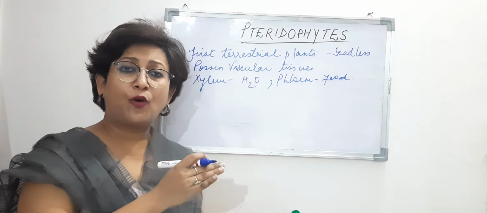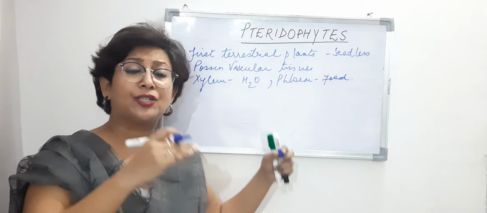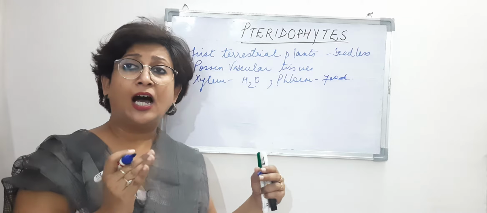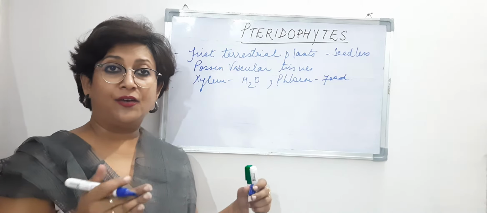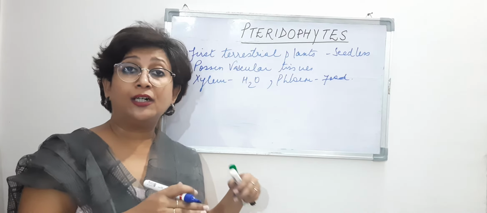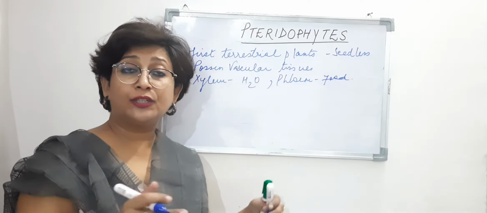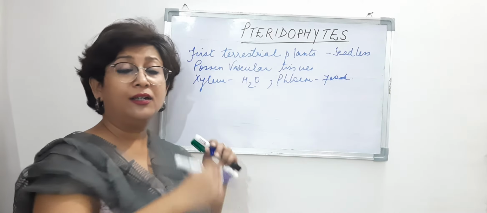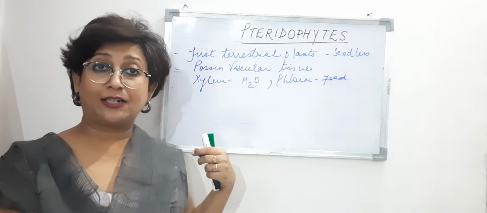And you must have observed how each group of plants becomes more complicated and more advanced, right? From the algae, which are totally found on water, to the bryophytes, land and water both, to the pteridophytes, now totally on land, right? So that is the modification, we can say, that has taken place.